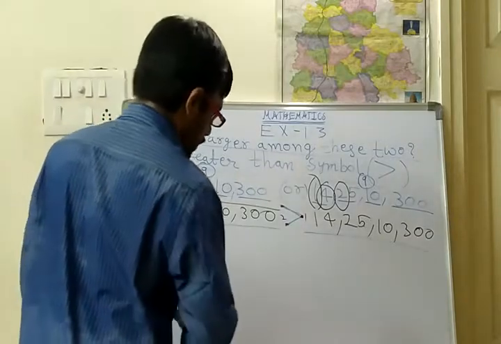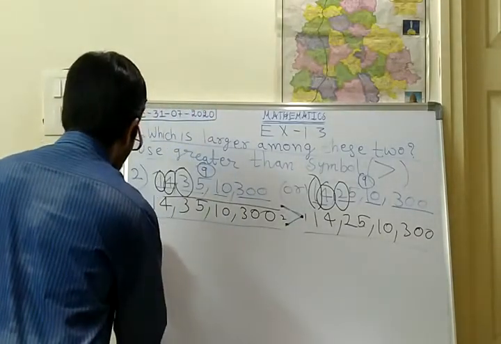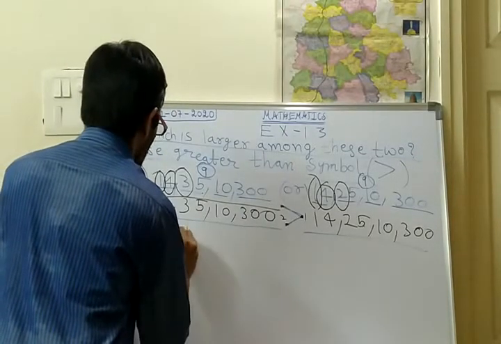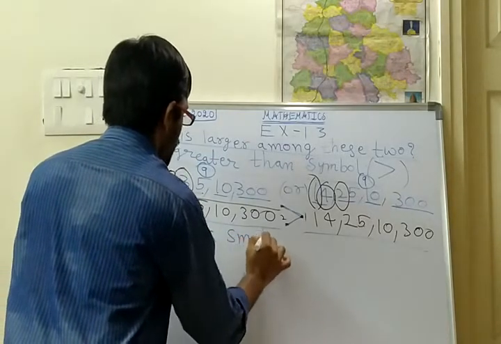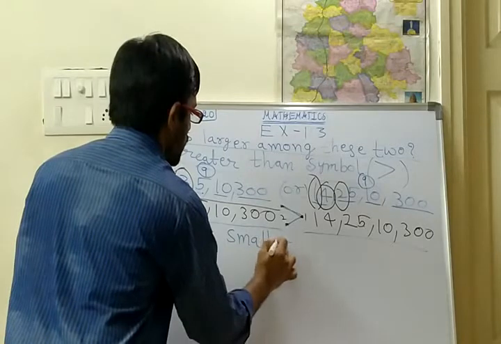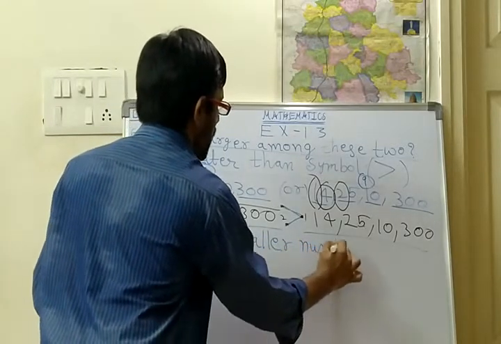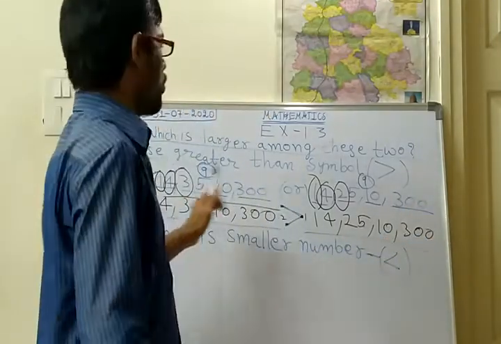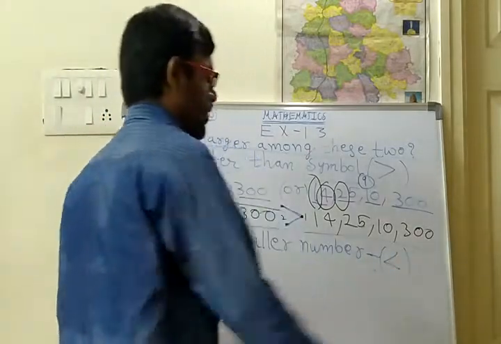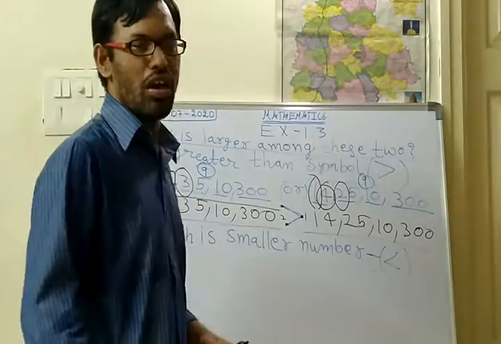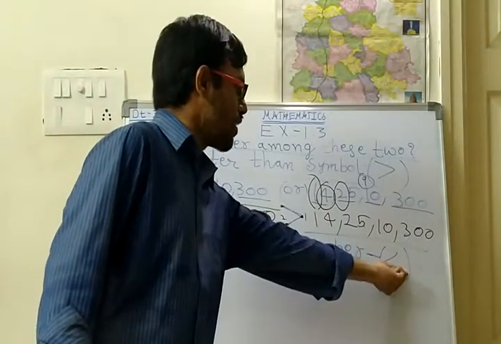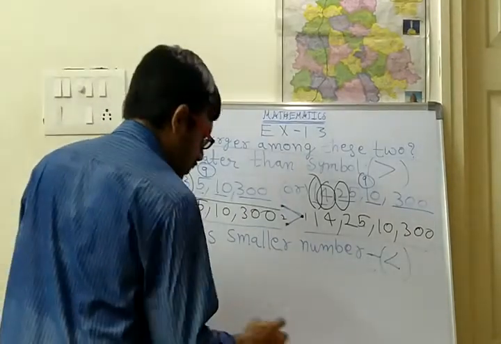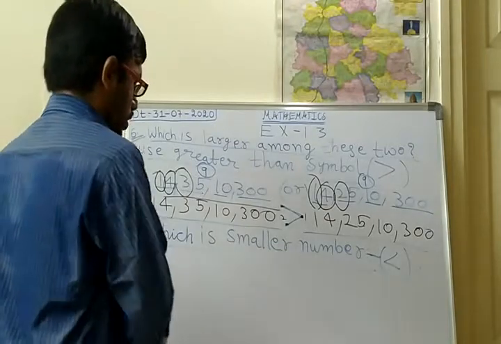Next, go with the 7th bit. What is the 7th bit? Which is smaller? Which is the smaller number? The same bit only. Here also two numbers will be in each question. Out of the 2 numbers you should identify which is the smaller number, and you should use the lesser than symbol. So what is the question? We shall see. In this I am explaining the first question. So what is the first one?